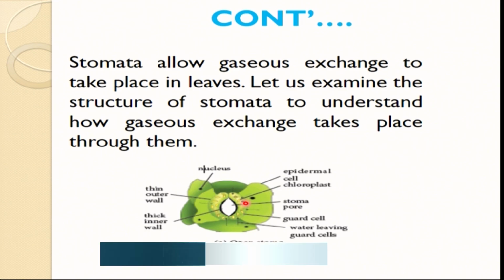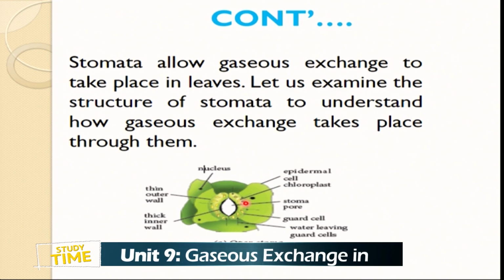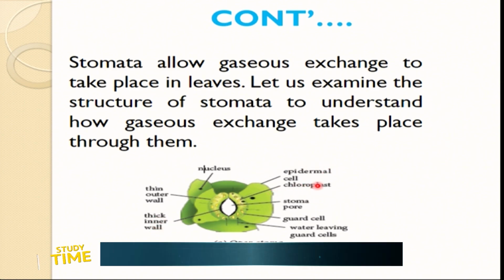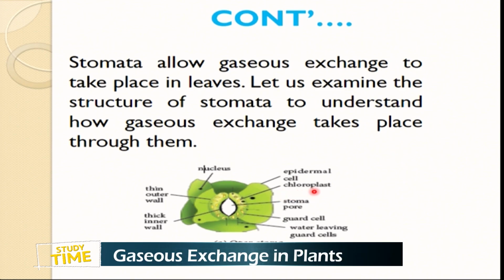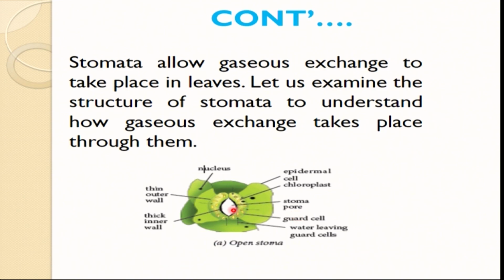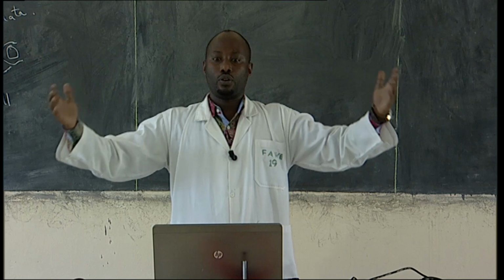We are going to examine how the structure of the stomata looks, and we are able to see how it carries out the process of gaseous exchange. We have the diagram here, and you see it is now trying to expand. This is the nucleus, the thin outer wall, the thick wall, and also the epidermal cells. We have chloroplasts, and you know the function of chloroplasts is to trap sunlight energy. And we have the stomata pores, which are now trying to expand. Once the stomata expands, the guard cells also expand. In that way, eventually that leads to the opening of the stomata.